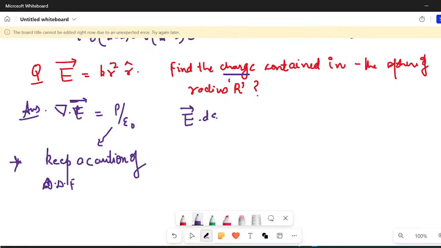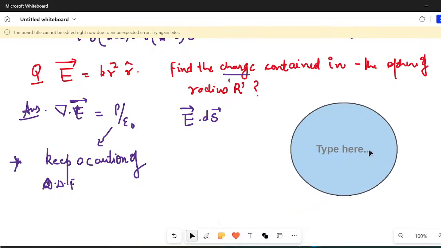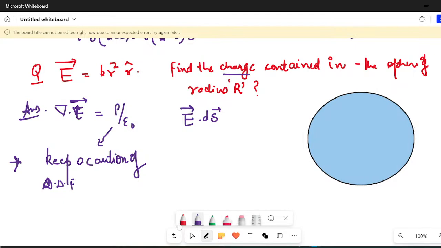Take E vector dot dS vector and integrate it over a sphere of radius capital R. The electric field in the space is given to be equal to k r square r cap.